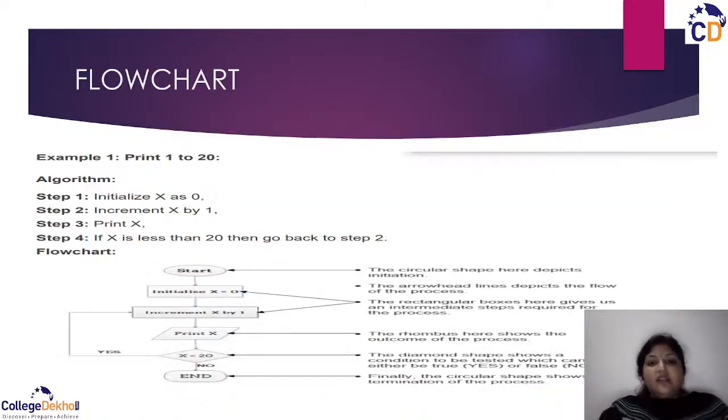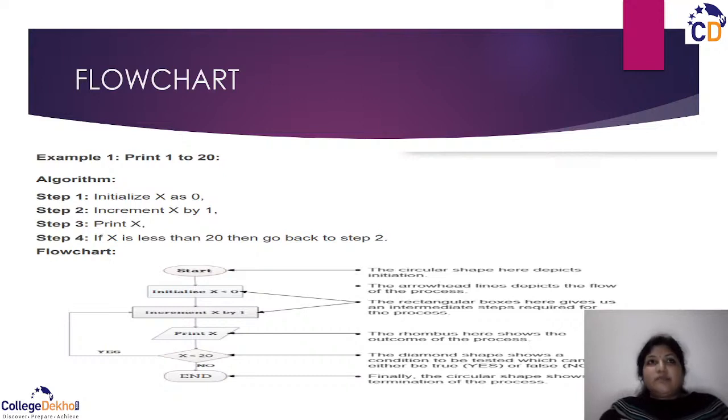Now, taking an example of this, I want to print 1 to 20. How do we write a program? What is the algorithm? How do we depict it through a flowchart? Let us see this part. Suppose I want to print 1 to 20. First of all, I am going to write one algorithm. So step 1 is initialize x as 0.